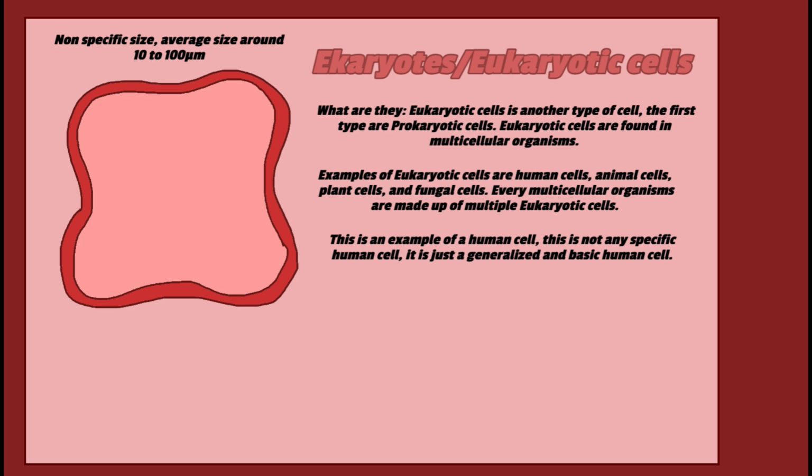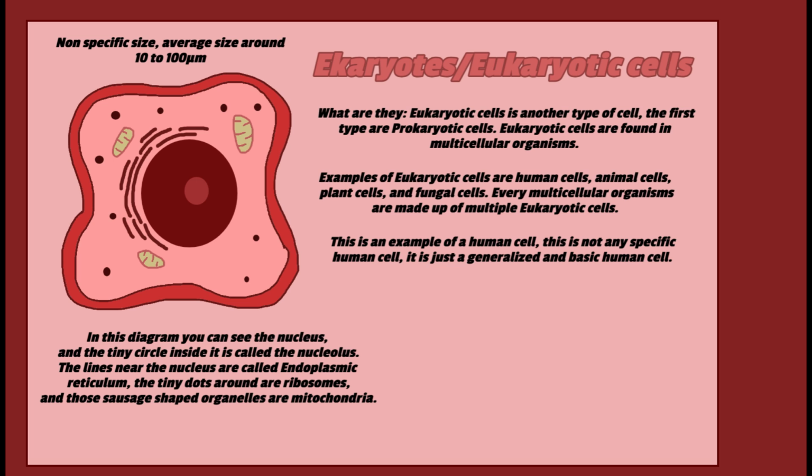This is an example of a human cell. It is not any particular human cell, it is just a generalized version of a human cell. There isn't a specific size in this video. Generally, eukaryotic cells range from 10 micrometers to 100 micrometers. In this human cell diagram you can see the nucleus, the big circle in the middle. Inside the nucleus is a smaller circle, that's called the nucleolus.